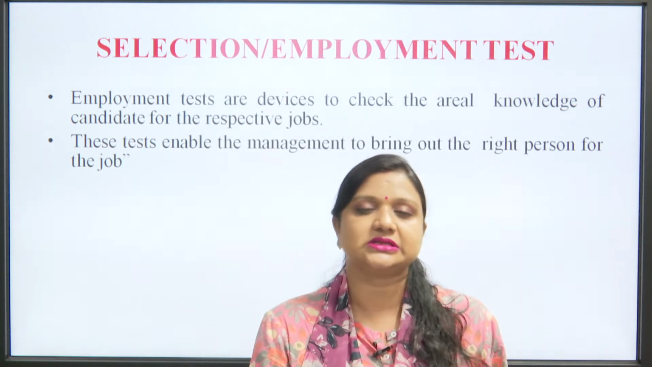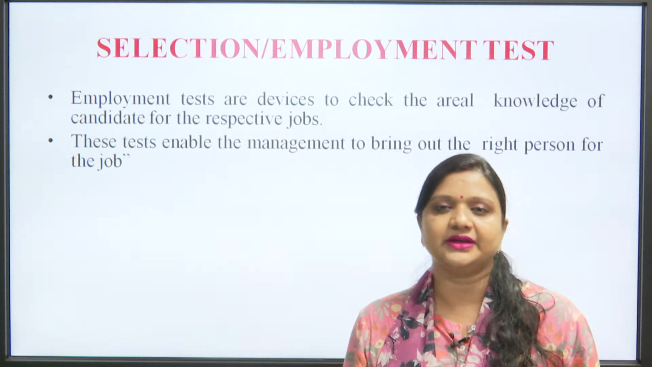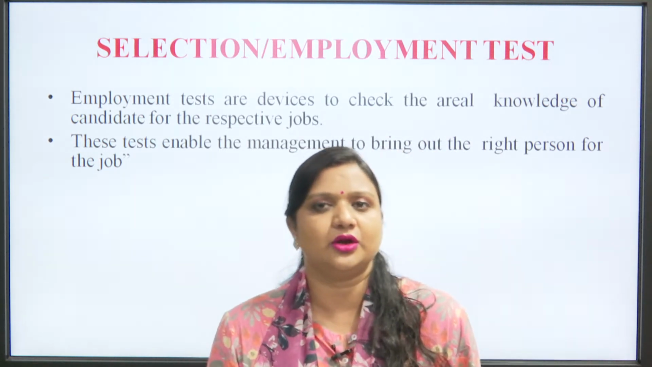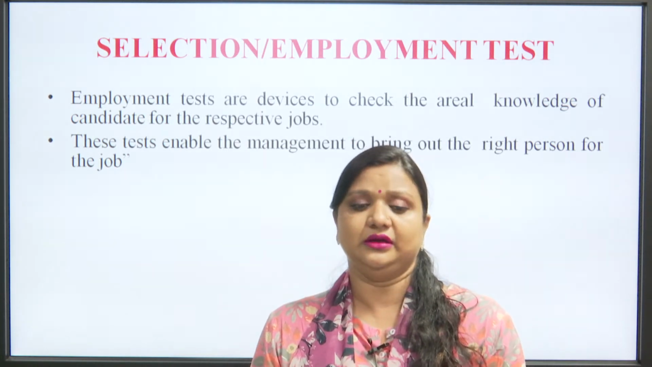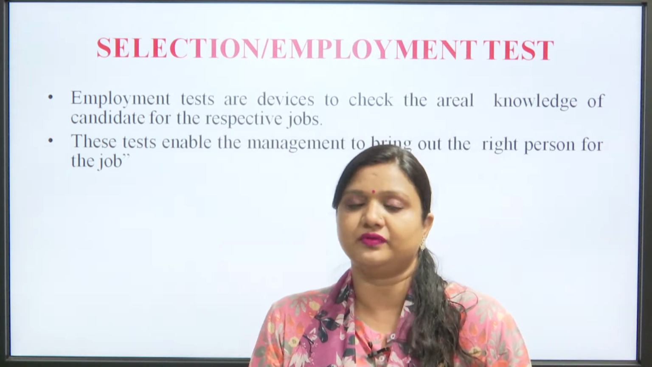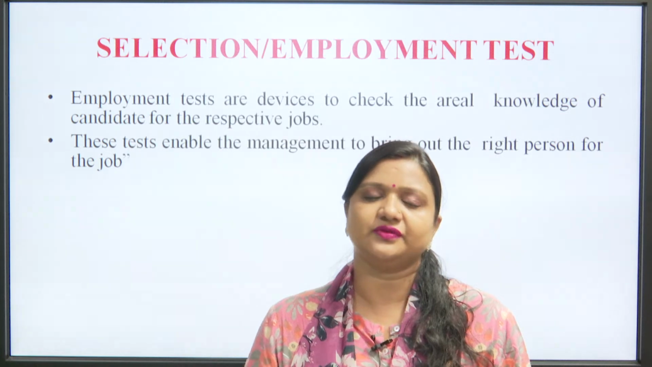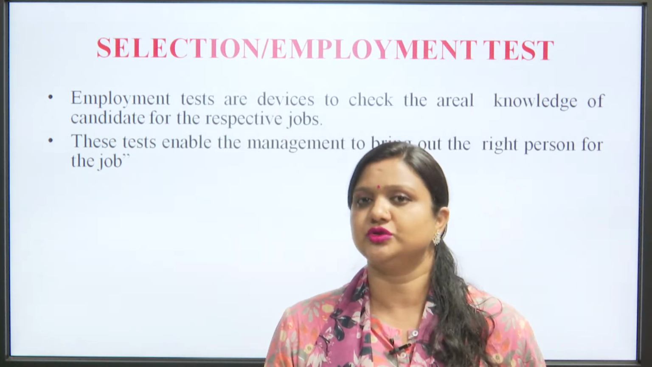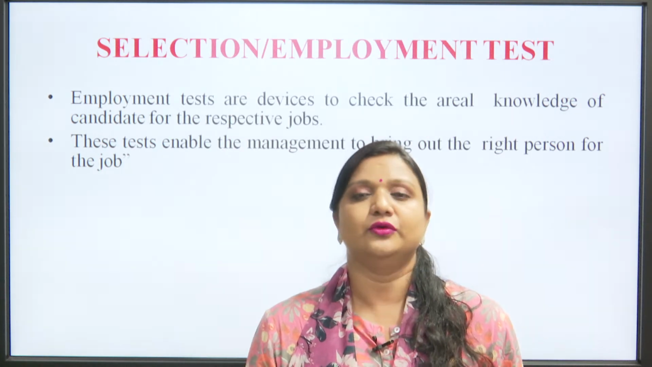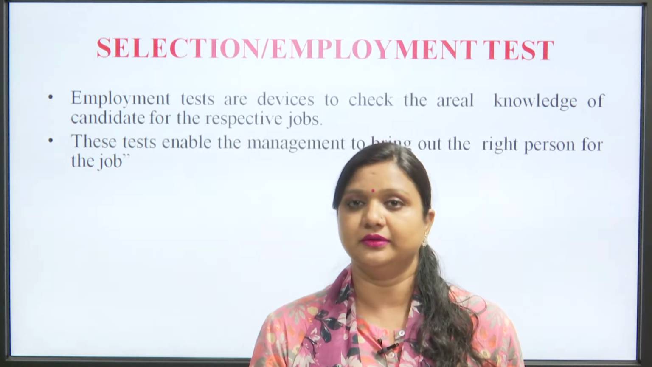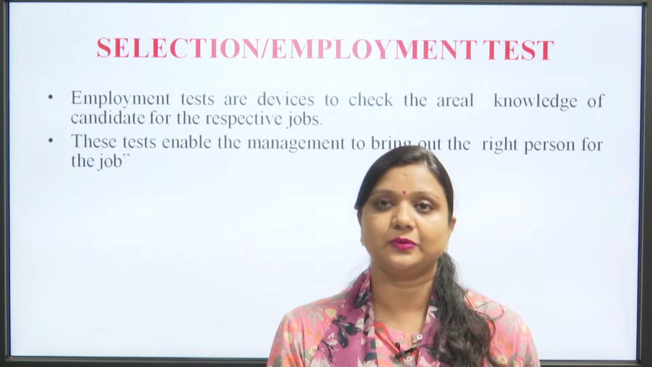It is the third step of the selection process, through which a human resource manager identifies some sort of theoretical knowledge of that individual candidate. If an individual meets the requirement or justifies the theoretical requirement of the particular job or vacancy, then he or she will be accepted and move further to face the next step of this selection process. So, it is all about the selection or employment test.